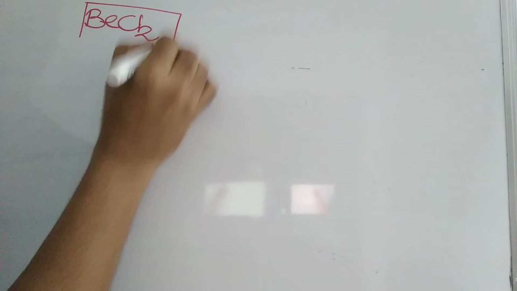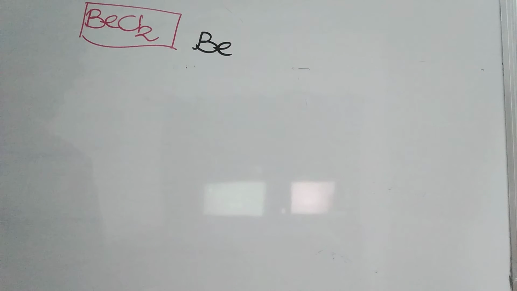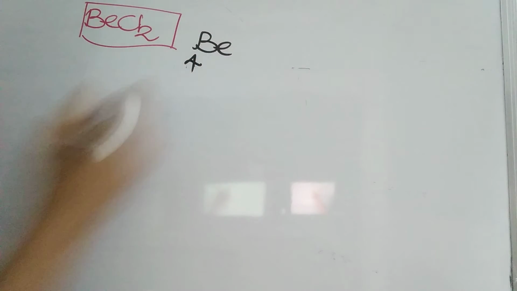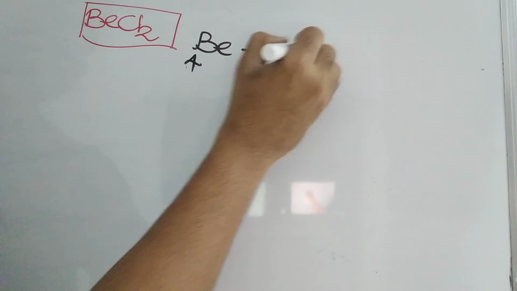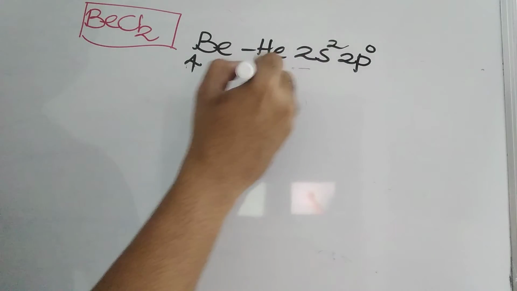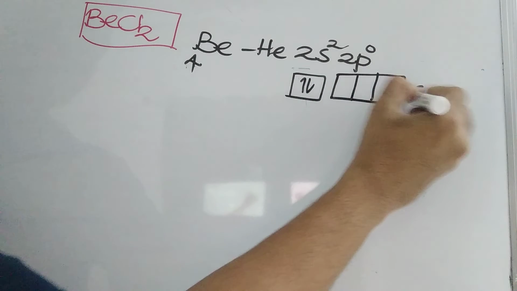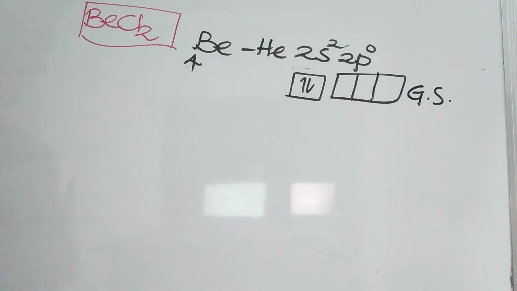The best example is BeCl2, beryllium chloride. In beryllium chloride, the central atom is beryllium, which is lesser in number and is called the central atom. You need to write all these examples in the same way. Beryllium chloride, the central atom is beryllium. Beryllium atomic number is 4. Electronic configuration is helium 2s2 2p0. 2s2, 2 electrons, 2p no electrons. This is called ground state electronic configuration.